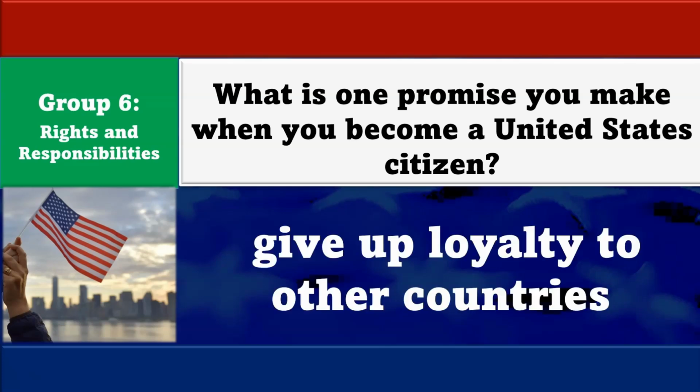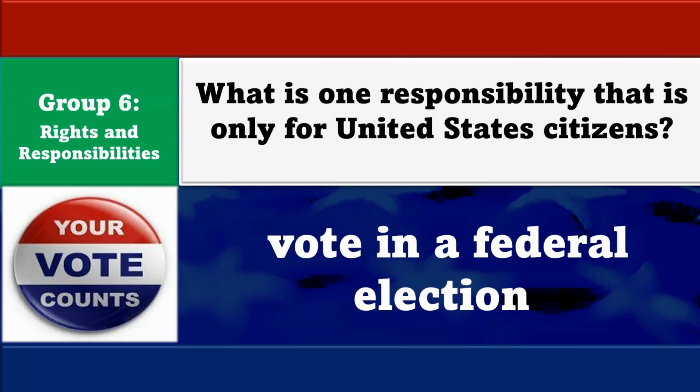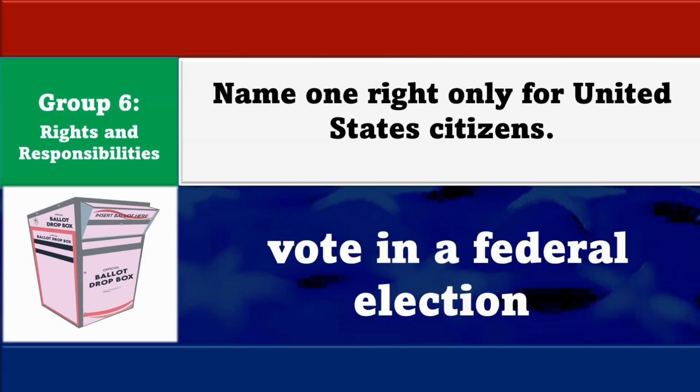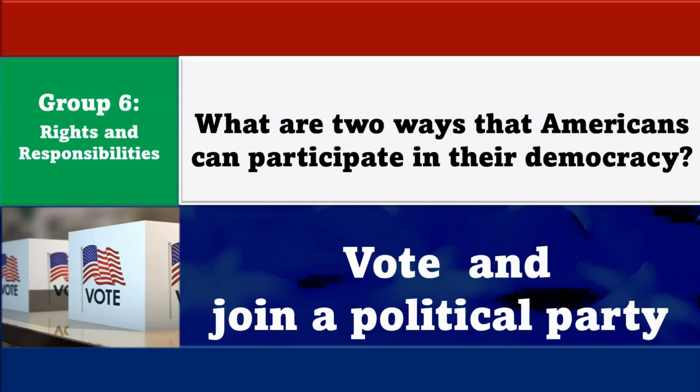Give up loyalty to other countries. What is one responsibility that is only for United States citizens? Vote in a federal election. Name one right only for United States citizens. Vote in a federal election. What are 2 ways that Americans can participate in their democracy? Vote and join a political party.